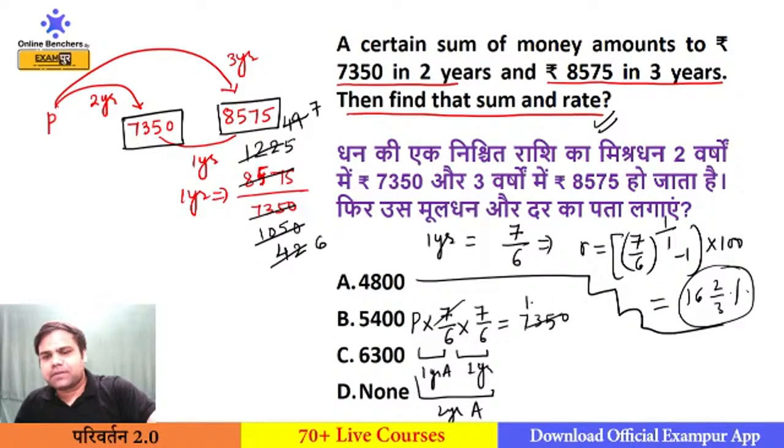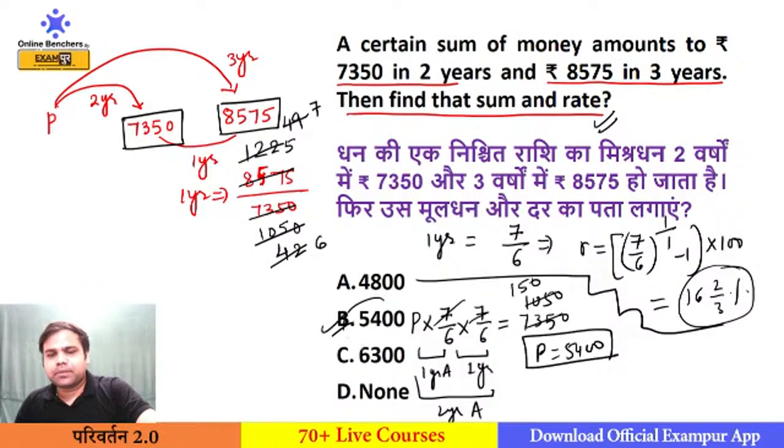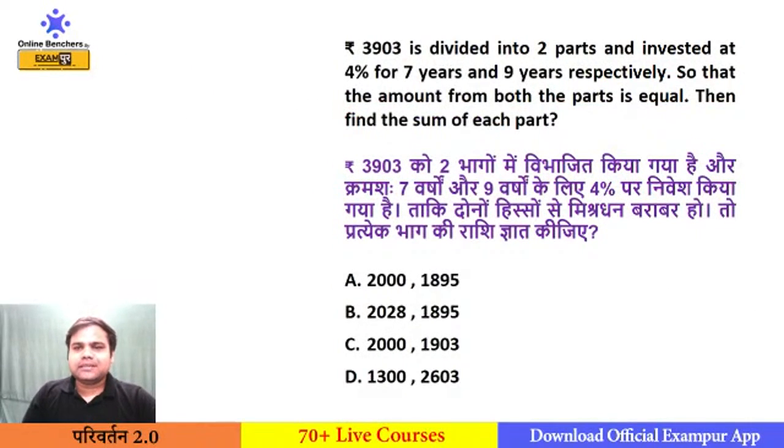Now I can make it equal to 7350. 7 will cancel this by 1050, and this will cancel out by 15, 7 150. So 15 into 6 90, 19 into 6, 5400. So principal would be 5400. So answer would become option number B. These are the very, very important question for all of you. Now this is again a very important and very, very easy question. Try to solve.